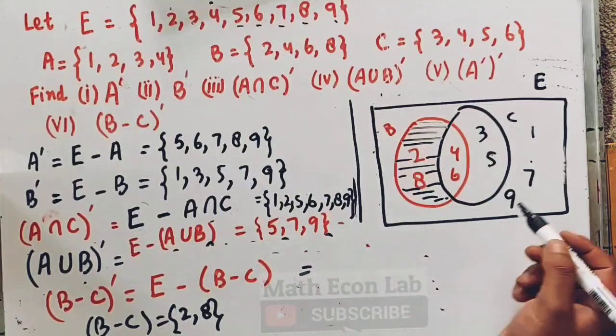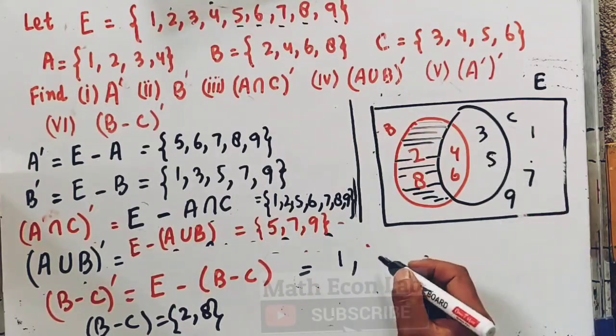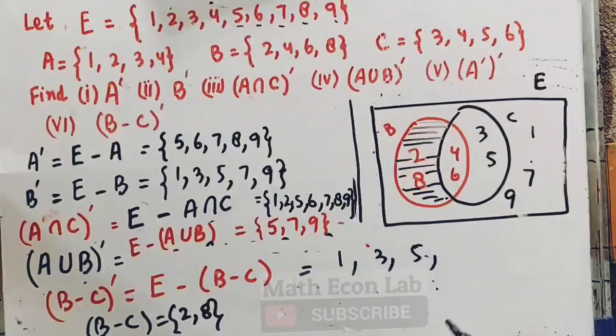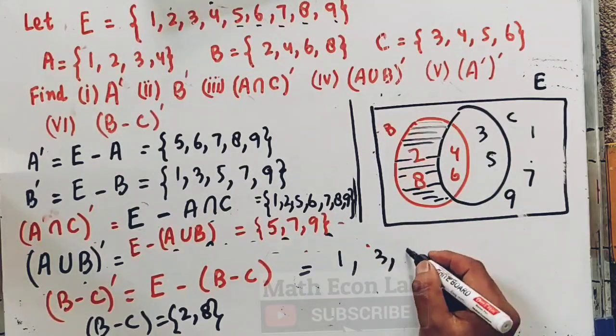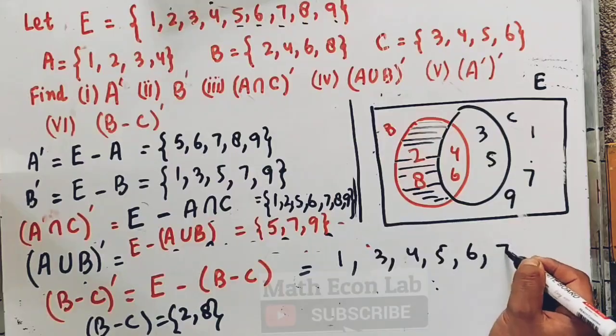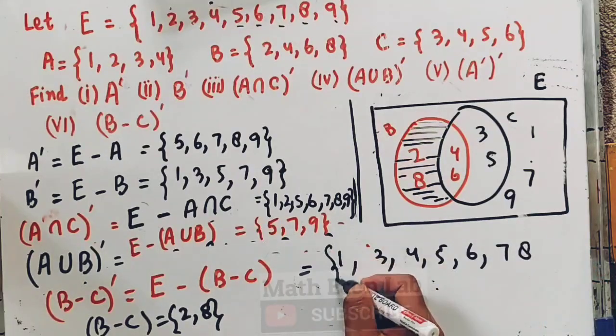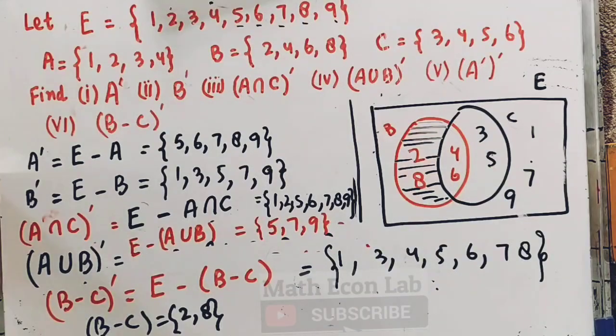So it will be equal to, so we will have 1, then we have 3, 5, rather we have also 4 here, so we have 4, 5, 6, 7 and 9. So this will be B minus C complement here.